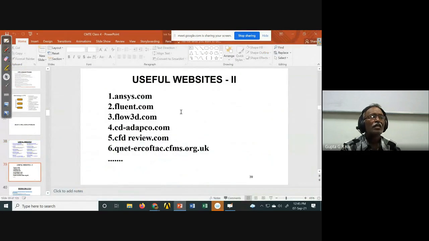And then other useful websites, like if you go to the packages we have, ANSYS Fluent, Flow3D, CD-adapco, and CFD Review. These are where you will see other applications, like ANSYS Fluent, where it is used in various industries, because it is like advertising. They use it as an advertisement platform. So they will say, we have solved this particular problem in this particular company, and they will give some details there, so that you can understand what type of problems you can solve using CFD.